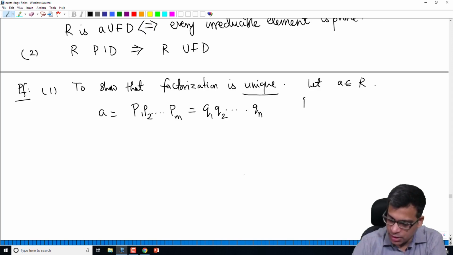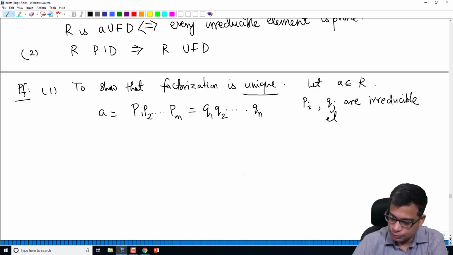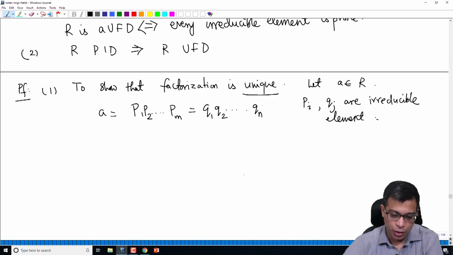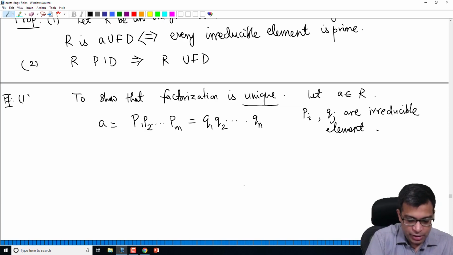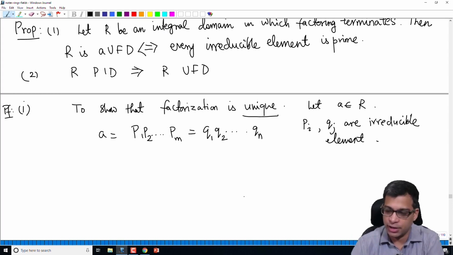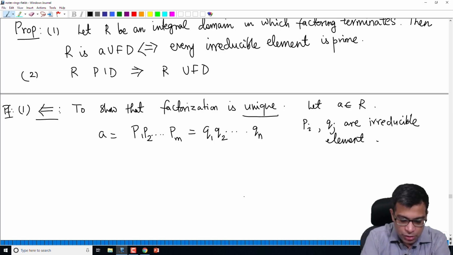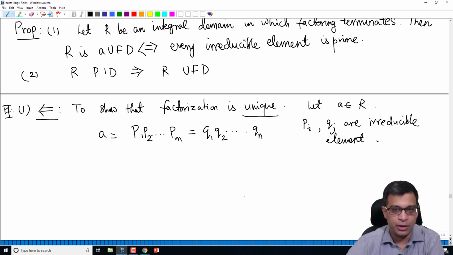What is the hypothesis here? The pi's and qj's are irreducible elements. Actually, the first part is an if and only if statement. It says that a ring is a UFD if and only if every irreducible element is prime, assuming that the ring is an integral domain and factorization terminates in that ring. I am proving one direction of this. I am assuming that every irreducible element is prime, and I will prove that it's a UFD, and to prove UFD we just need to show that factorization is unique.